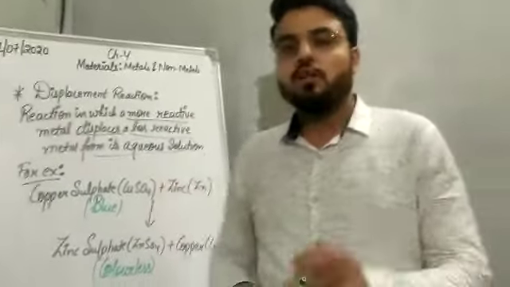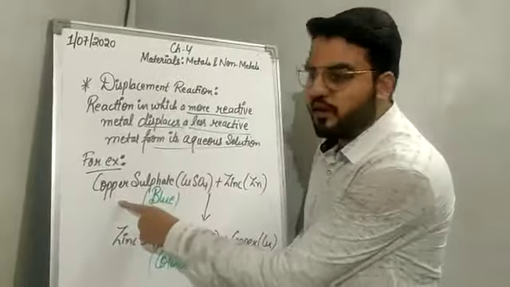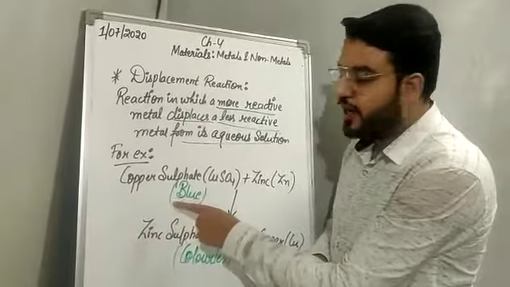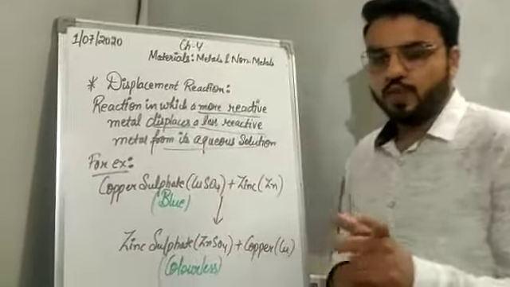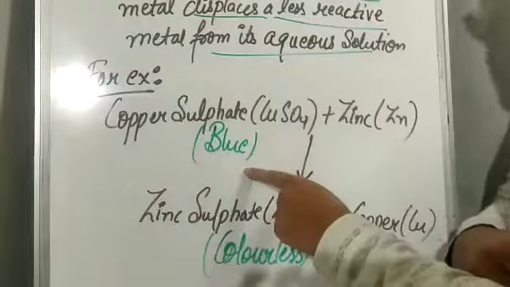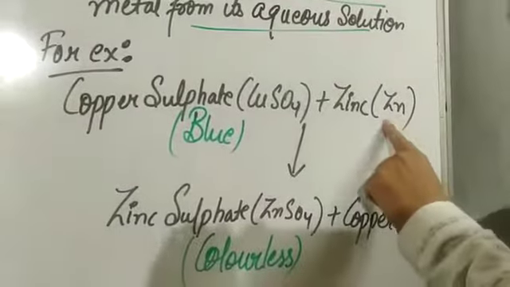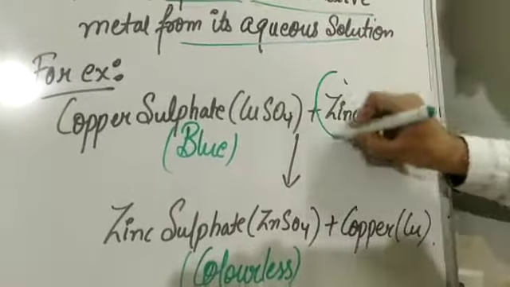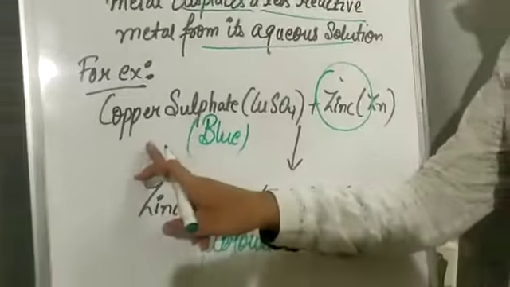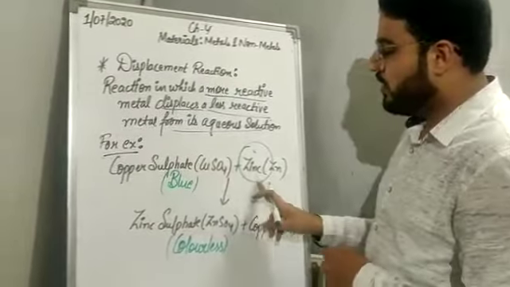Okay, now we will understand this with the help of an example. If we take the copper sulfate solution, which is blue in color, and we put some zinc granules, zinc metal, in that solution, what will happen? Zinc being more reactive than copper, then what will happen?